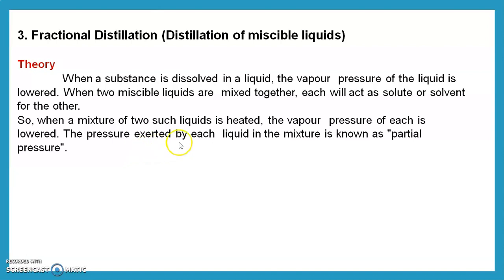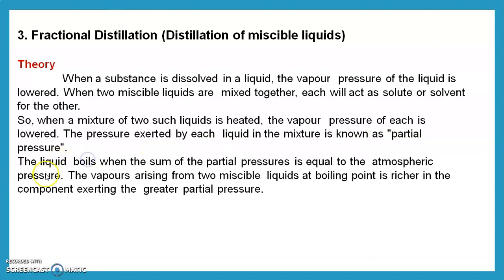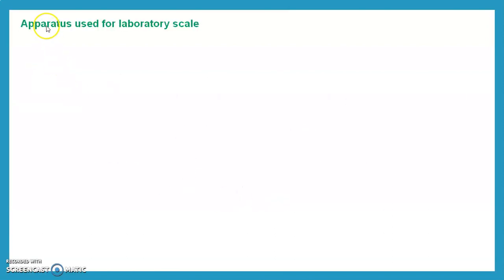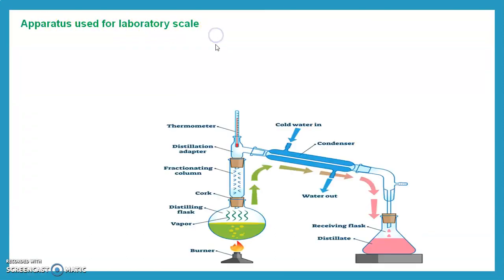The pressure exerted by each liquid in the mixture is known as the partial pressure. The liquid boils when the sum of these partial pressures, that means of the two liquids, is equal to the atmospheric pressure. Vapor arising from these two miscible liquids at the boiling point is richer in the component exerting the greater partial pressure. Then we see the apparatus used.